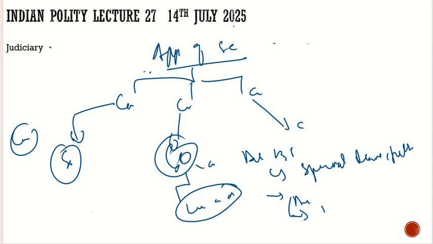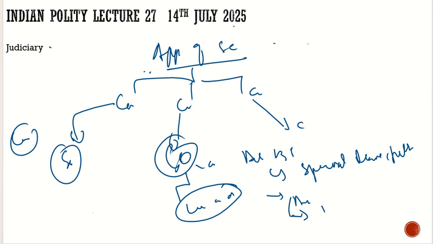So here two things you have to remember with respect to the special leave petition. First, remember it is Article 136 which deals with it. Second, it is the discretion of the judge whether to accept it or not. You cannot claim it as a right. Third, if it is against the army, if it is against the Armed Forces Tribunal, then it cannot be invoked. So these are some important aspects related to the special leave petition.